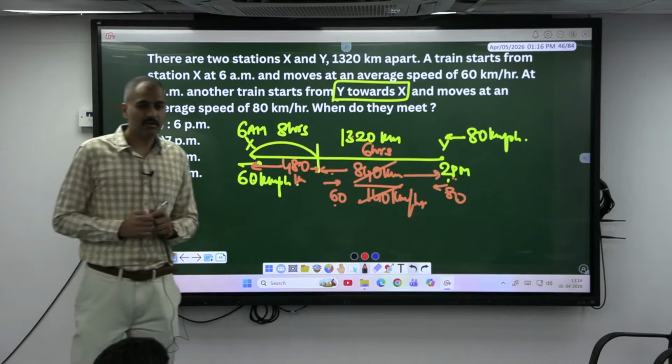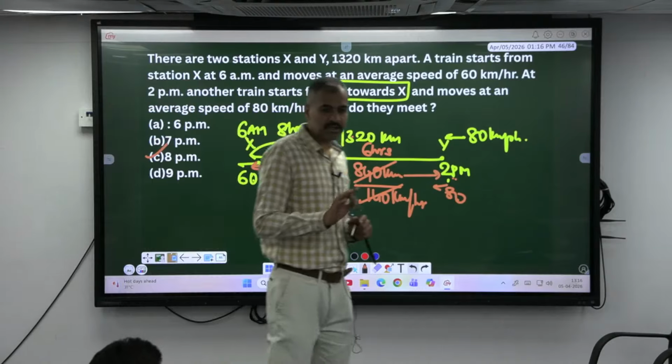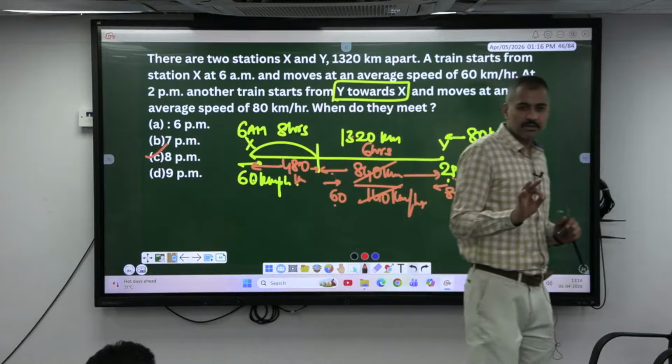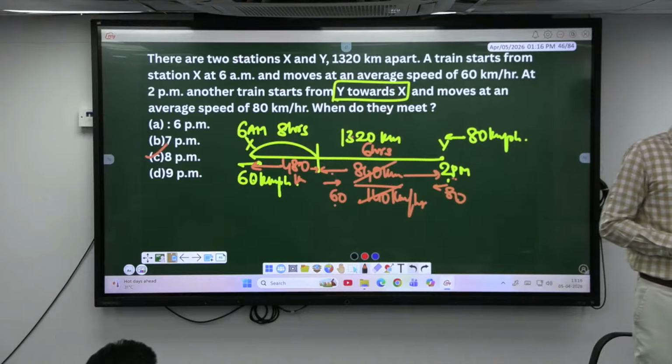See, while practicing also, if you are sitting at a stretch at least 3 hours, if you can sustain, then in the exam you can sustain 2 hours.